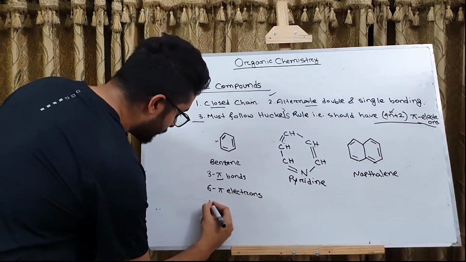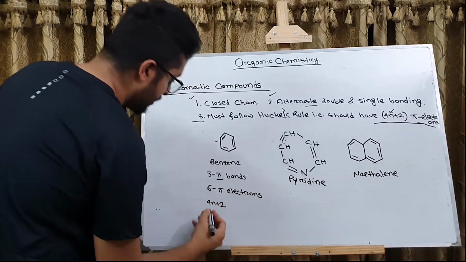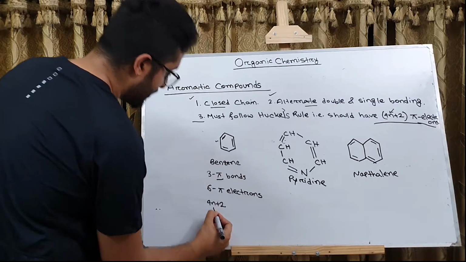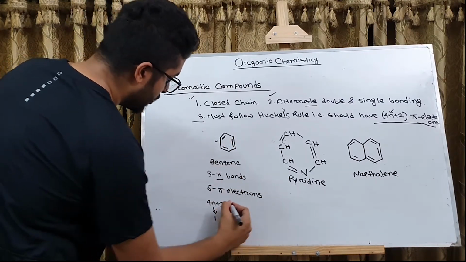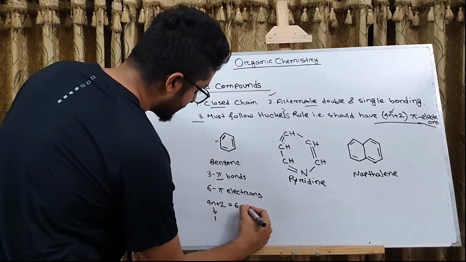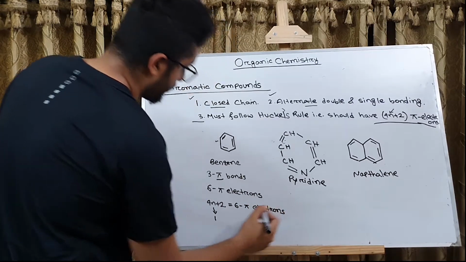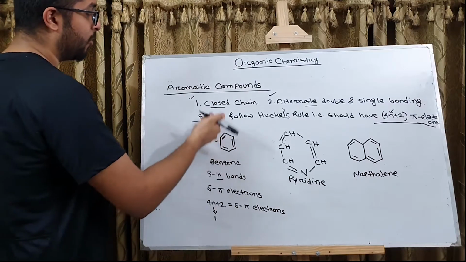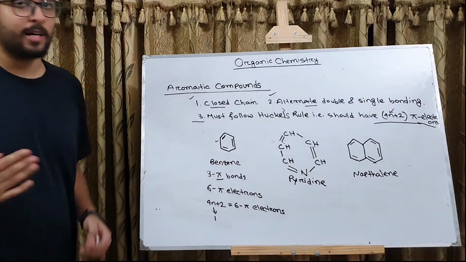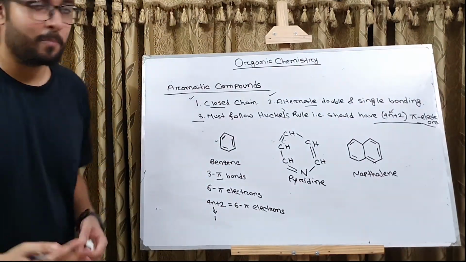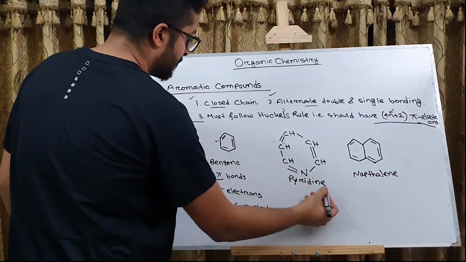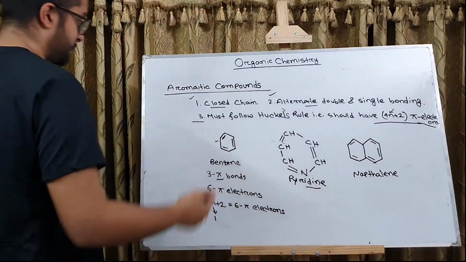And according to the 4n plus 2 rule, where n for benzene would be the number of rings, that is 1, we should have 6 pi electrons. So benzene is following all of these 3 rules, and thus benzene is an aromatic compound. Let's see if pyridine follows all the rules or not.